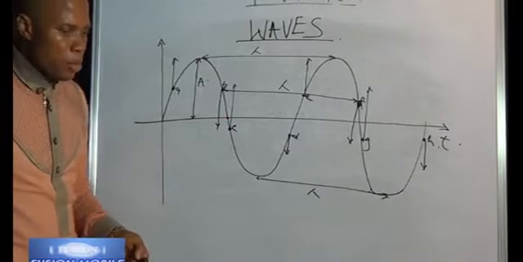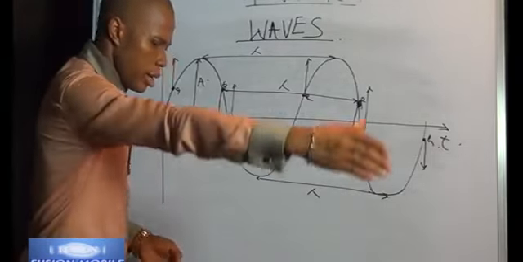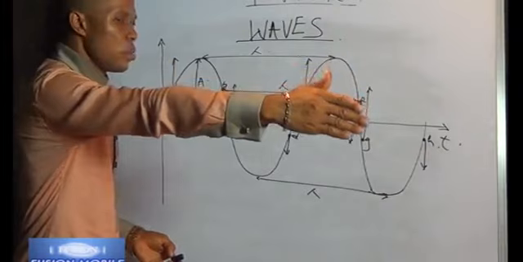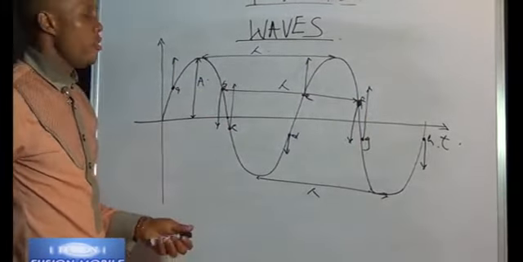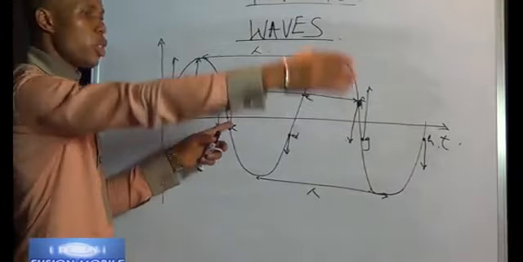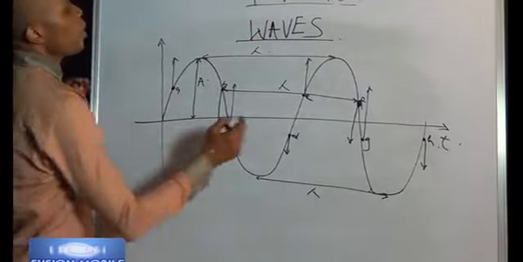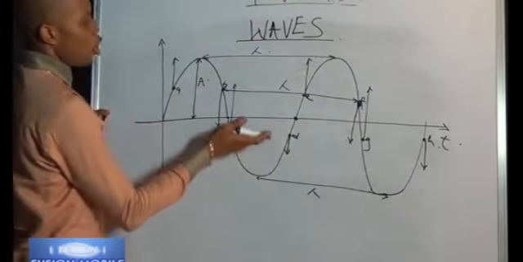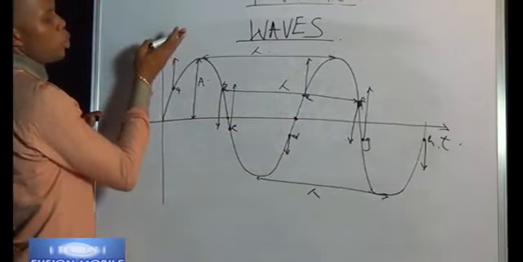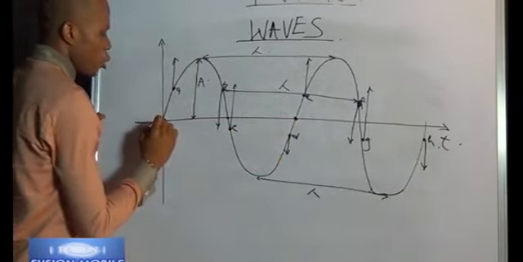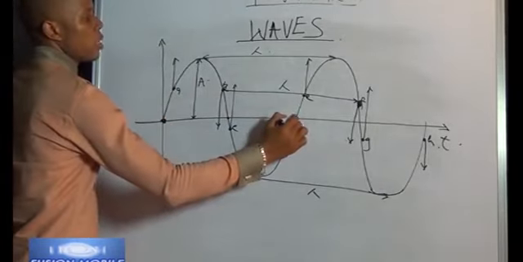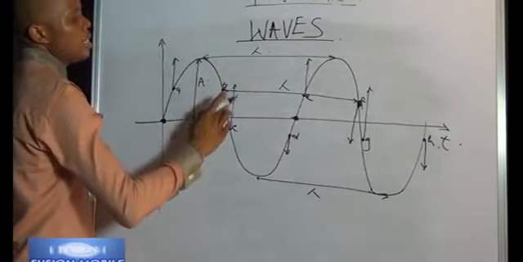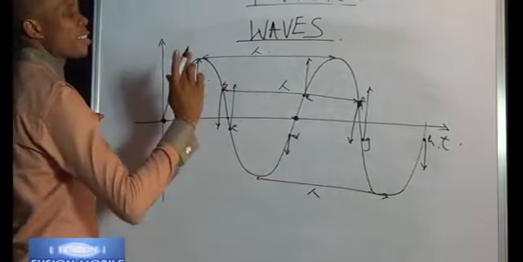Just like my hand moves this way. It's a complete to. But it must come back to where it's starting from to become what? A wave. Because we said it must be a complete to and fro. Now it gets back to this point. This is a complete fro. Here is a complete to. So from this point, watch my hand. From this point to this particular point, all this is what we call one cycle.